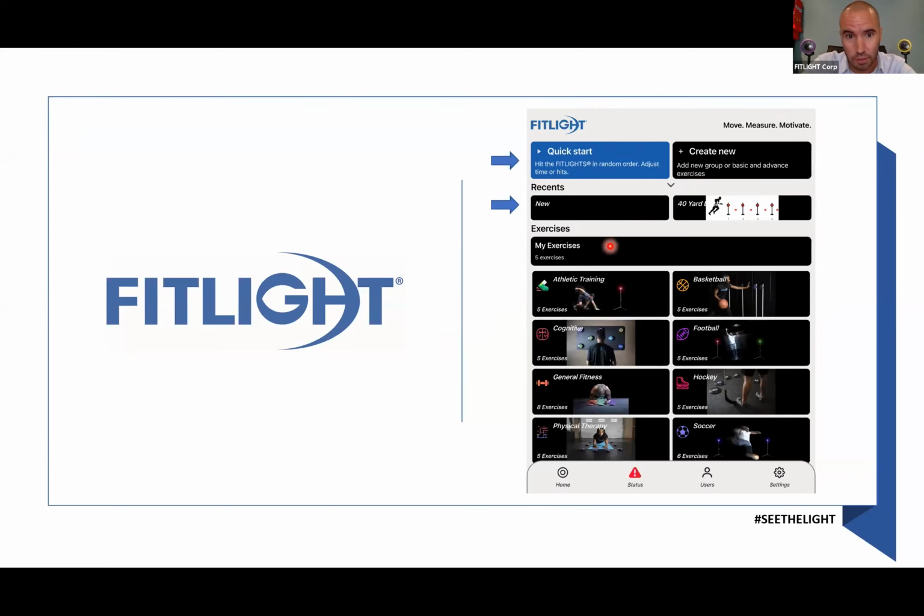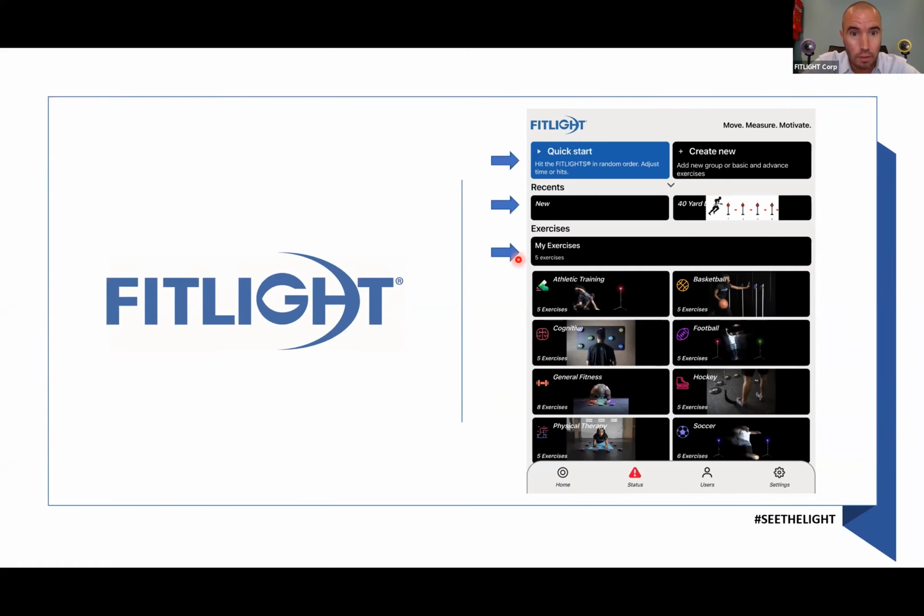The second part is all your recent used protocols, drills, exercises, what you will. So whenever you do an exercise, when you're done, it will show here in your recent exercises. If you hit this little arrow, it will collapse and you won't see your recent used drills anymore, so you have more room for the other exercises.